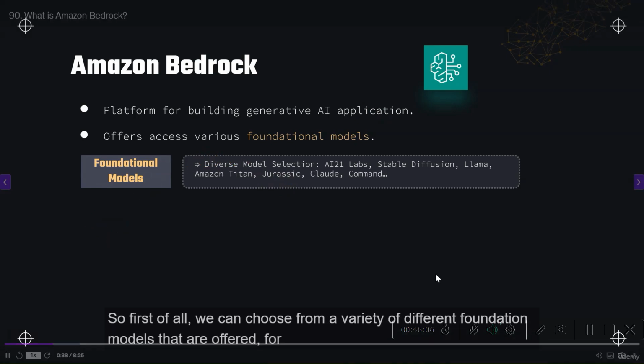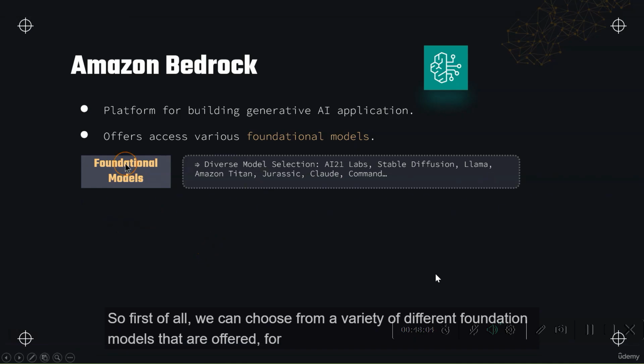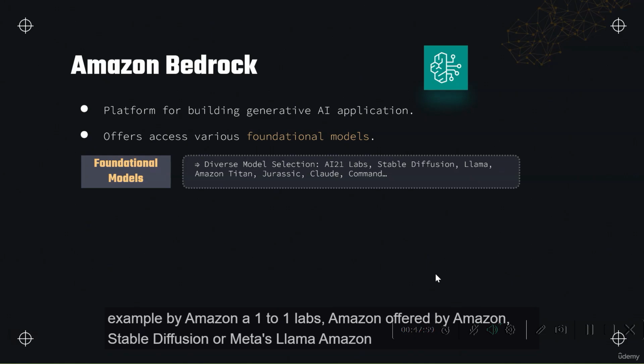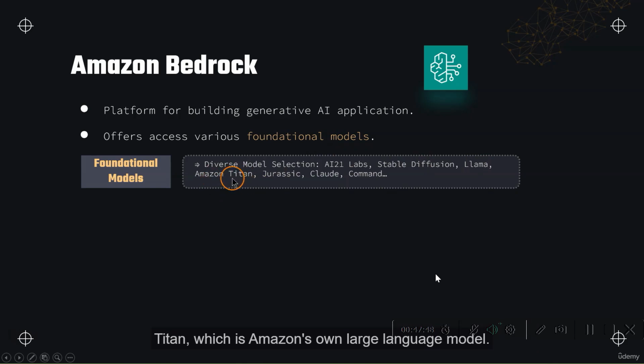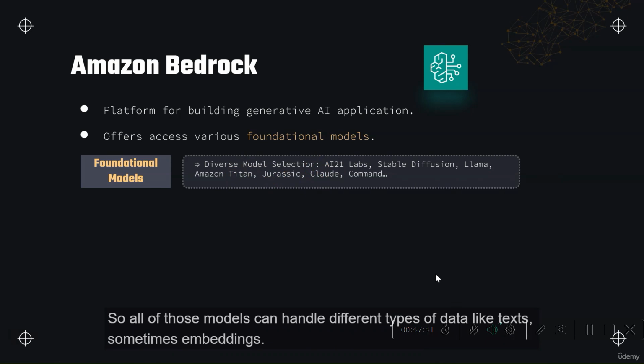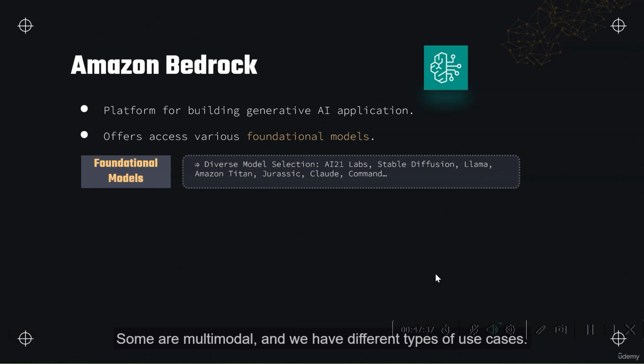First of all, we can choose from a variety of different foundation models that are offered, for example, by Amazon, AI21 Labs, Stable Diffusion, or Meta's Llama, Amazon Titan, which is Amazon's own large language model, and of course Claude and so on. All of those models can handle different types of data like text, sometimes embeddings, some are multimodal, and we have different types of use cases.